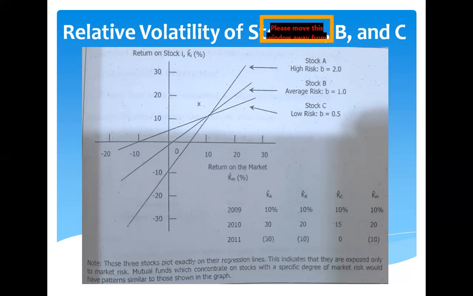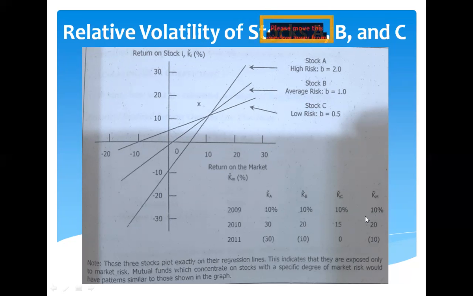So in the year 2009, the market, defined as a portfolio consisting of all stocks, had a return of 10%.